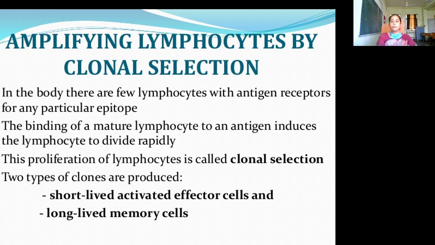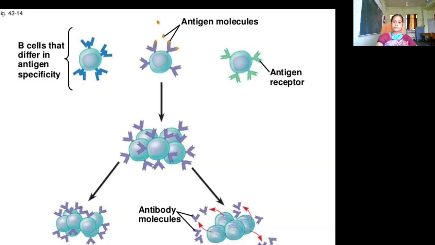In the body, there are few lymphocytes with antigen receptors for any particular epitope. The binding of a mature lymphocyte to an antigen induces the lymphocyte to divide rapidly. This proliferation of lymphocytes is called clonal selection. Two types of clones are produced: short-lived activated effector cells and long-lived memory cells. These are all the clones of memory cells, clone of plasma cells.